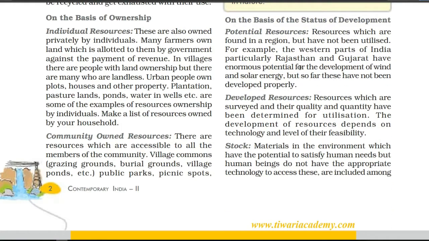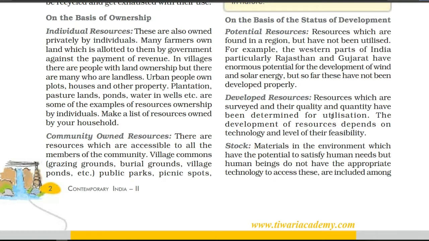After that, on the basis of status of development, we have potential resources, developed resources, stock and reserves. Under potential resources are those natural resources which have the potential to satisfy human needs, but due to some problem, humans are not using them. For example, in Rajasthan and Gujarat we have a lot of wind and solar energy, but we are not using them. Next, we have developed resources. On the basis of quality and quantity, we have sufficient resources of this kind to utilize, but their development and use depend totally on technology and the level of feasibility.